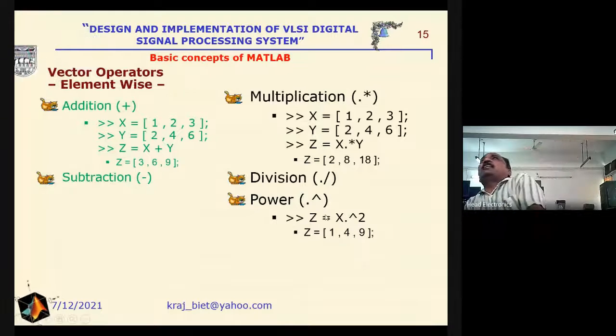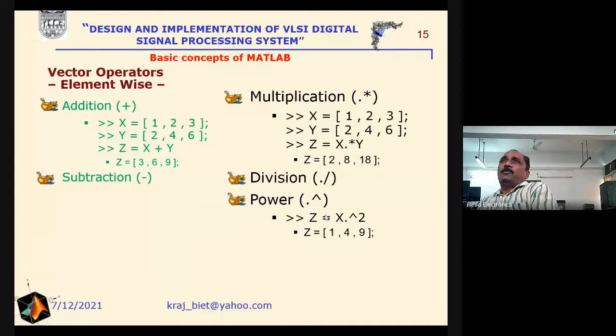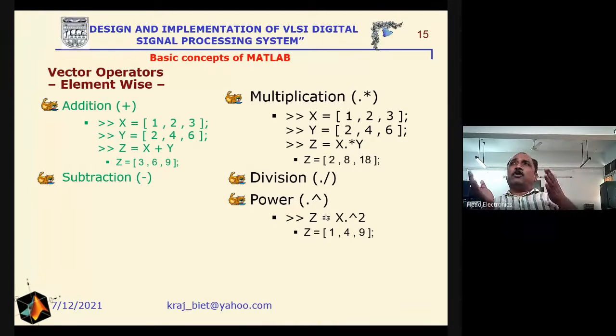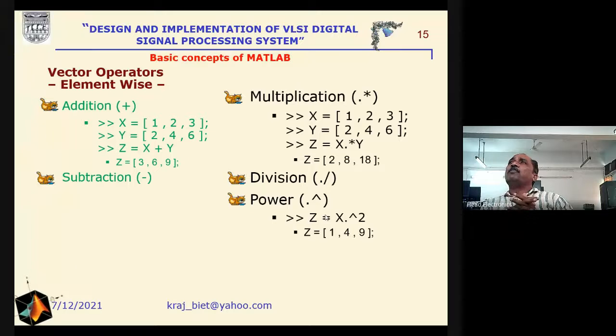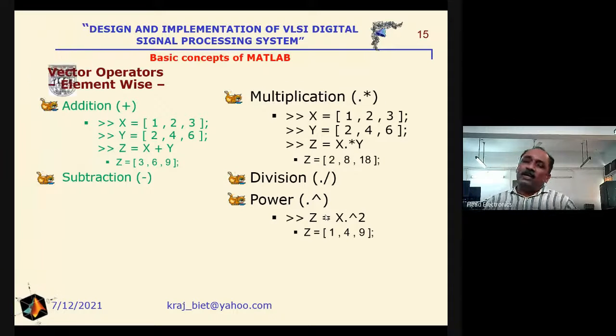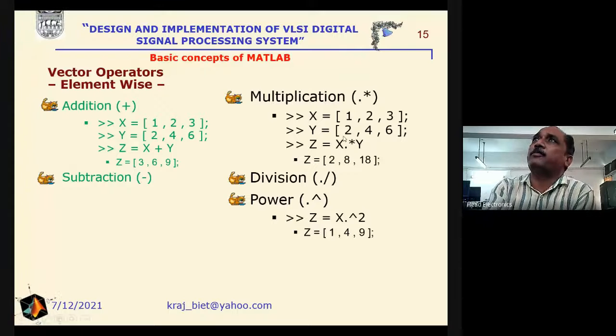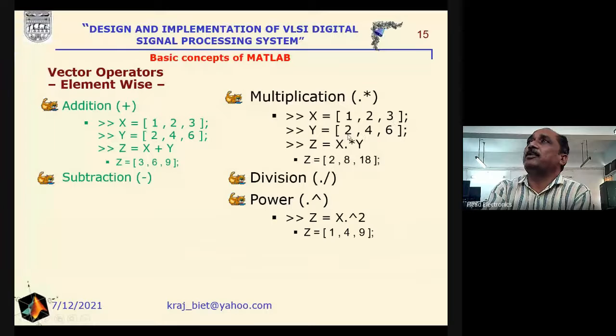If we are interested in vector operation element wise, then we have to use the operators with the help of the dot and then the operator, except only for addition and subtraction. Addition and subtraction remain the same. Suppose we are interested in the element wise operation for multiplication, and x is given as 1, 2, 3, y is given as 2, 4, 6.